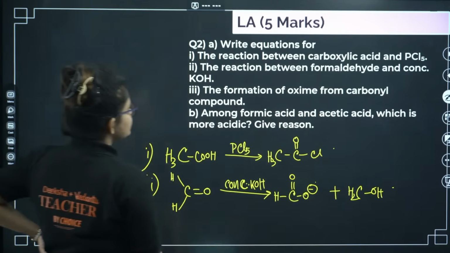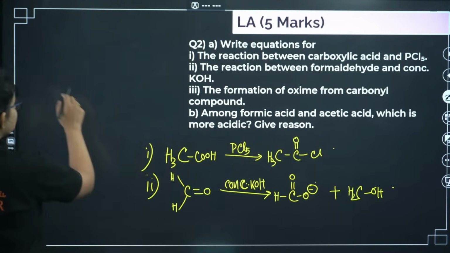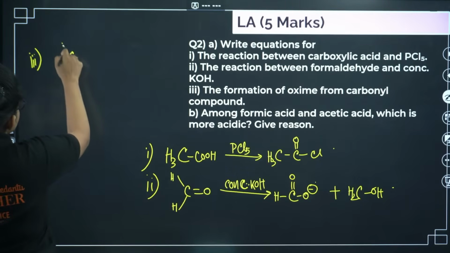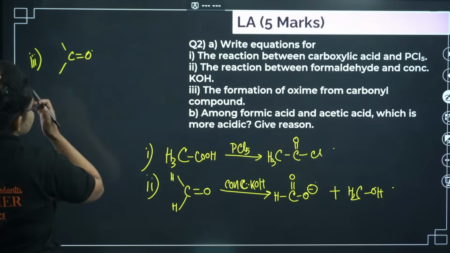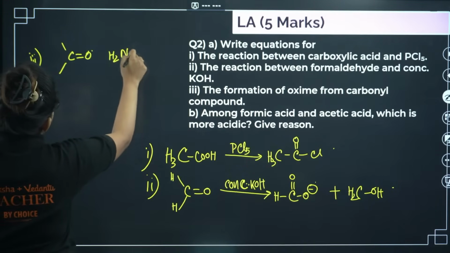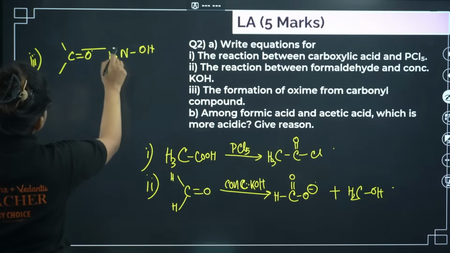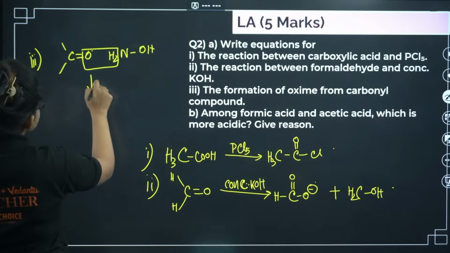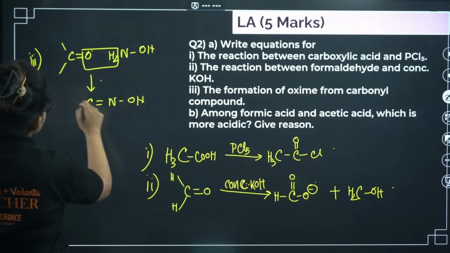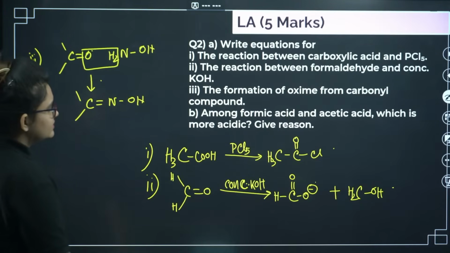Okay, next the formation of oxime from a carbonyl compound. Here I am doing the third one. If you are having the C double bond O, so oxime is basically this: H2NOH. This oxygen and this hydrogen get released in the form of water, and you end with C double bond NOH. Okay, this type of compound you will end with.